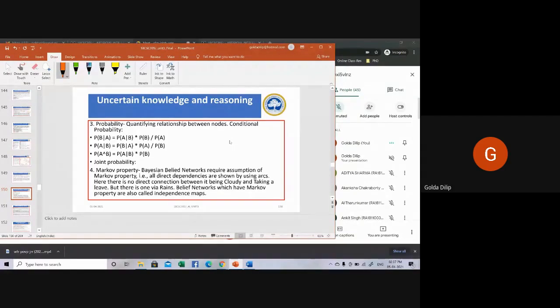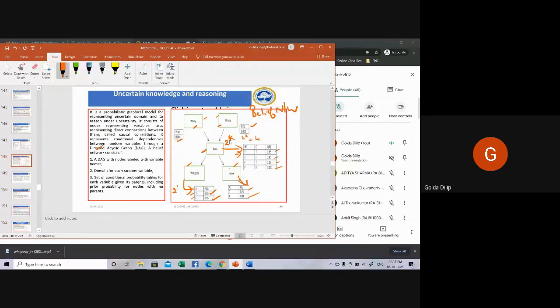Here, what the Markov property means is, if you see, there is no direct connection between cloudy and taking a leave. But it is connected via rains.